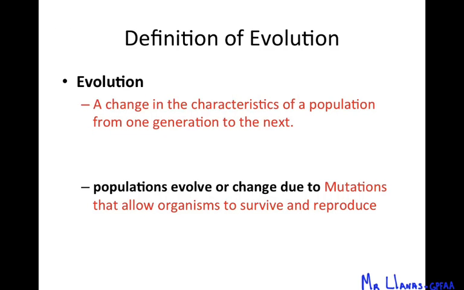Okay. Now, populations evolve because of the mutations that are introduced to that population. And if the mutations are beneficial, then they will stay in the environment and they will eventually change how those organisms look, and they will change the population, thus causing the species to evolve into another species, either a more complex or a more simple species. But again, evolution is just a change over time, okay?